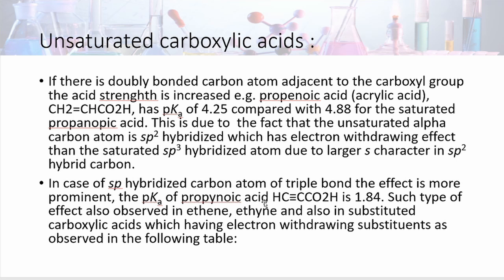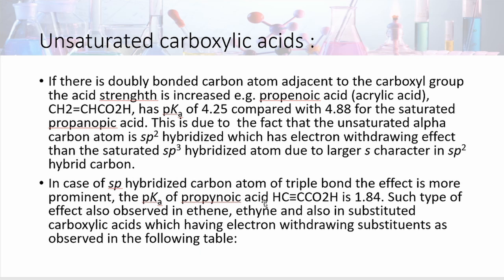This is due to the fact that the unsaturated alpha carbon atom has sp2 hybridization, which has more electron withdrawing effect than the saturated sp3 hybridized atom due to the larger s character in the sp2 hybrid carbon.